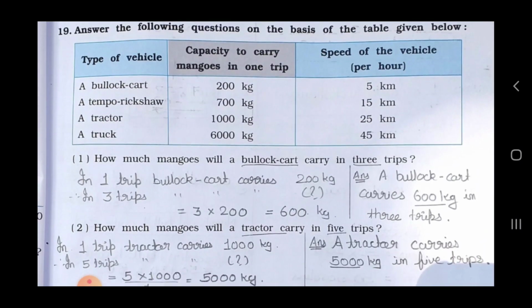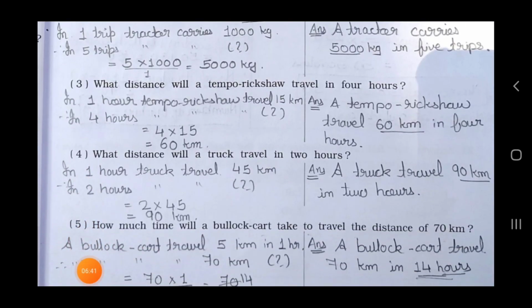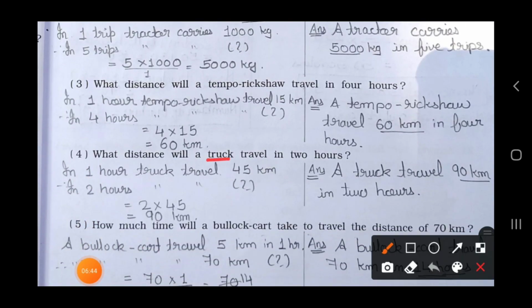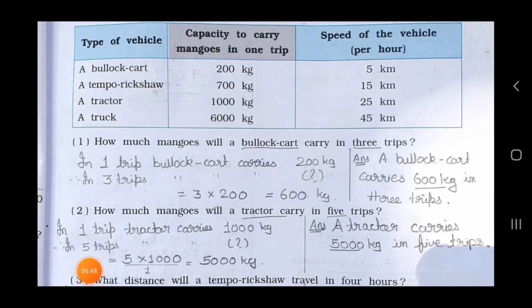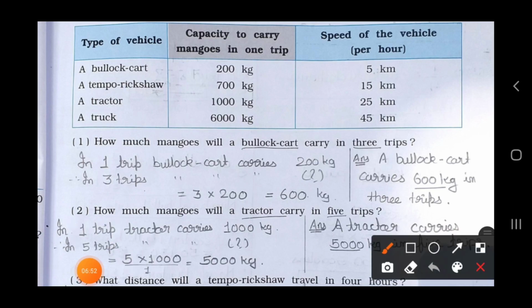They are talking about the truck. Here it's a truck, and per hour it travels 45 kilometers. Per hour means in 1 hour the truck travels 45 kilometers.